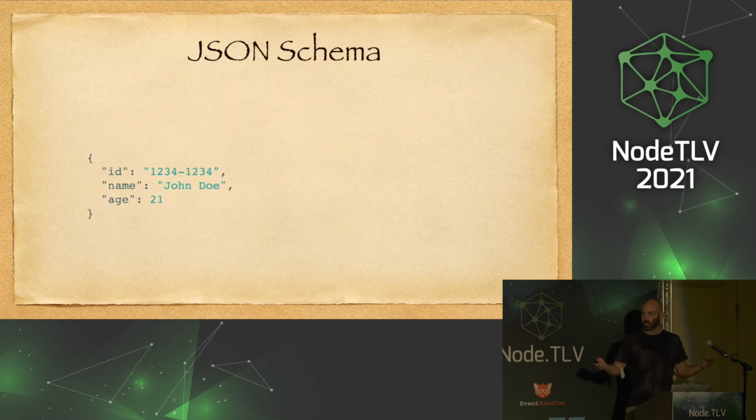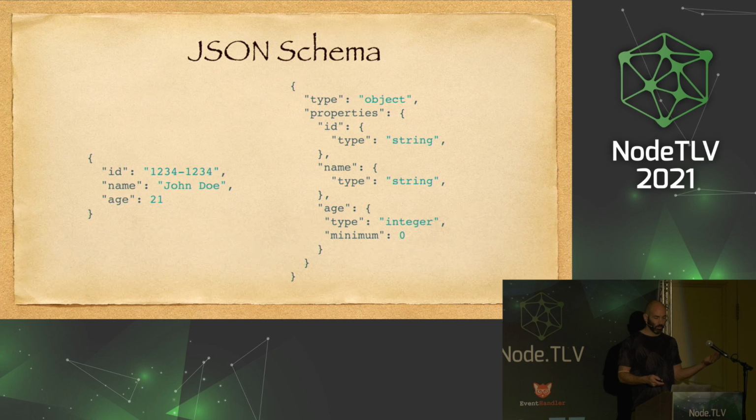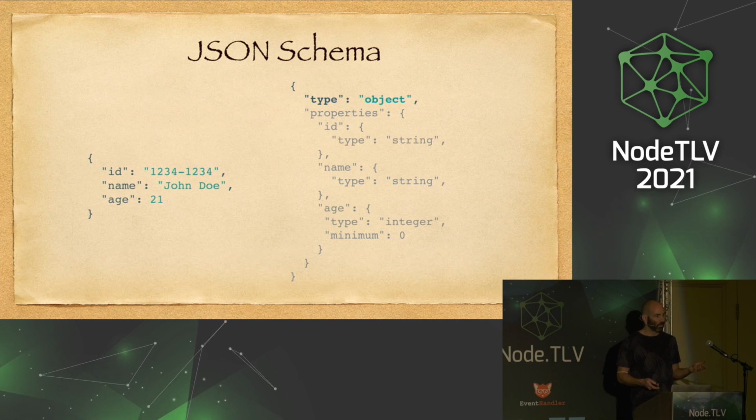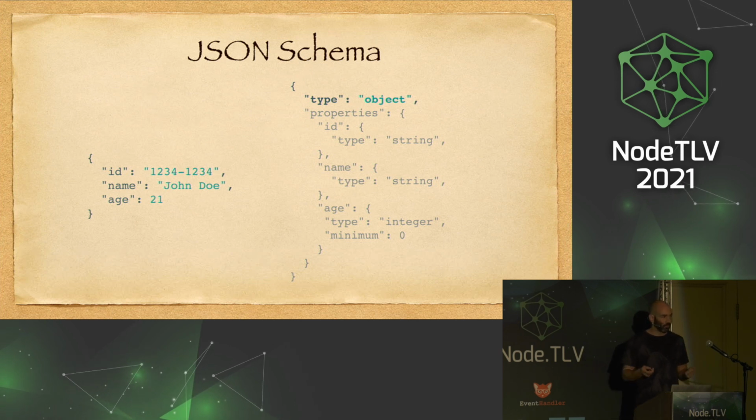So if you haven't seen what a JSON schema looks like, this is what it looks like. We have a simple object with 3 properties, and we have an object that defines the structure of this object. So it says it's a type object. JSON schema, by the way, I didn't mention, is a standard protocol for defining JSON objects.